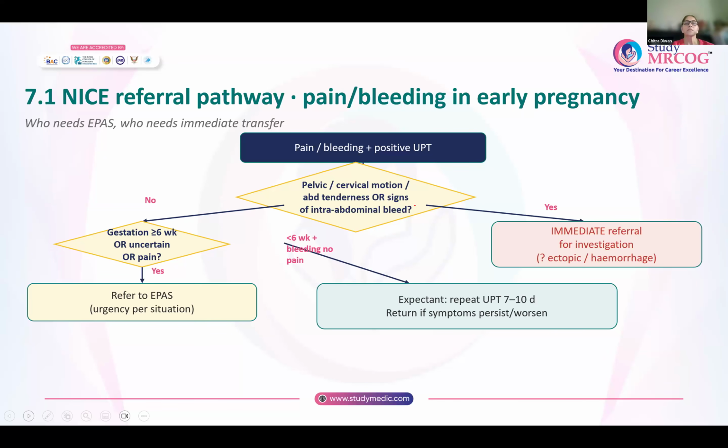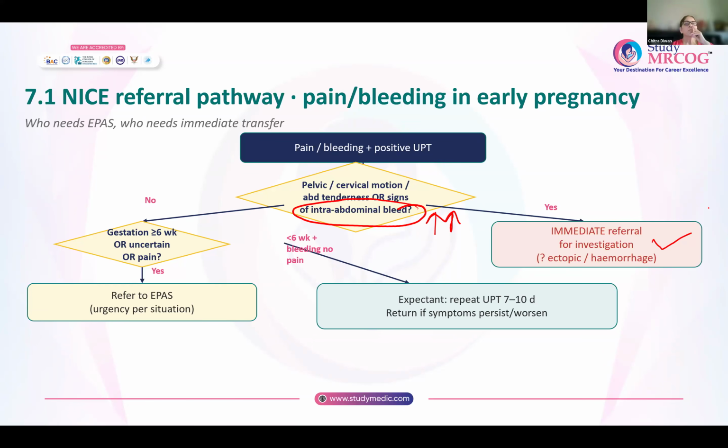If there are signs and symptoms of intra-abdominal bleed, remember it is a very high-risk patient, most likely to be an ectopic. So you will immediately refer her to the higher center for investigations without wasting any time. Now, if there is no cervical motion tenderness, no abdominal tenderness, and the patient is relatively stable, then you will see about the period of gestation.